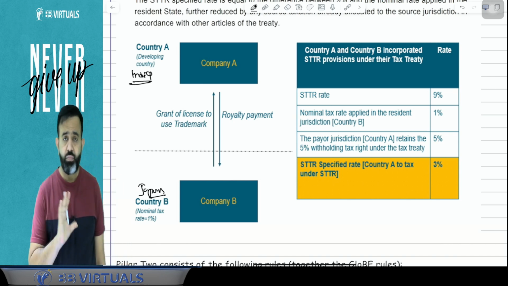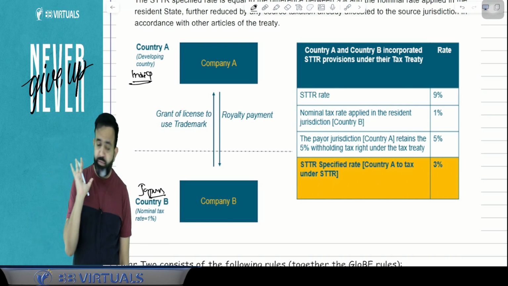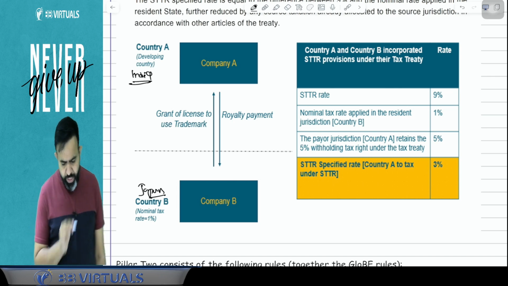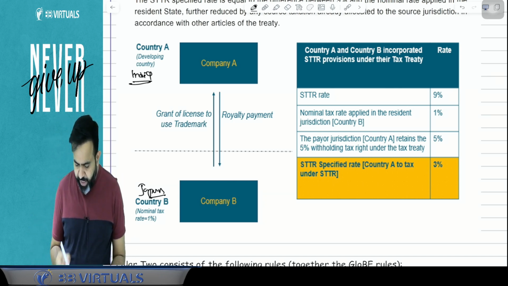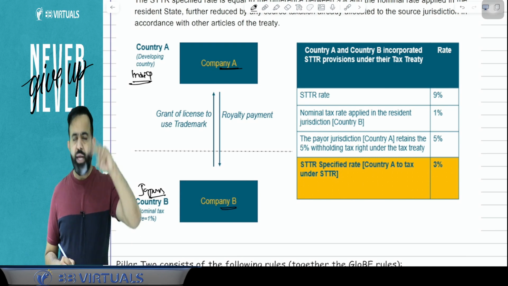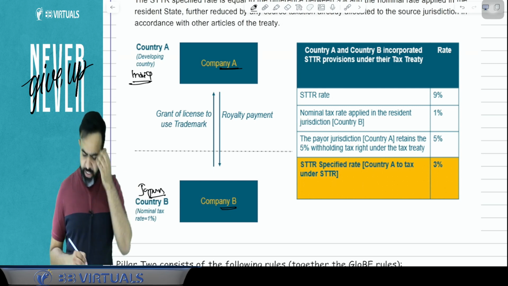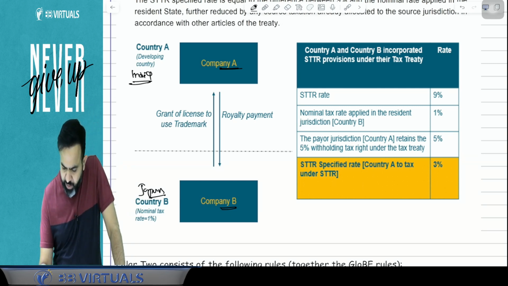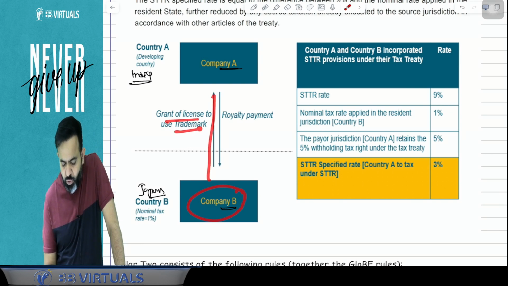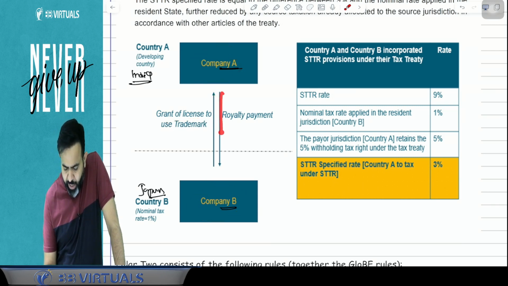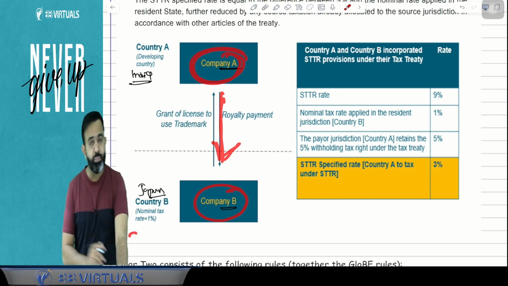Japan is a developed country. Now what happened? In India, there is one company, named company A, and in Japan there is a company B, and both are connected persons, both are associate enterprises. Now suppose this Japan company B has given a license to use the trademark to the Indian company. Now Indian company A is paying the royalty to company B in Japan.